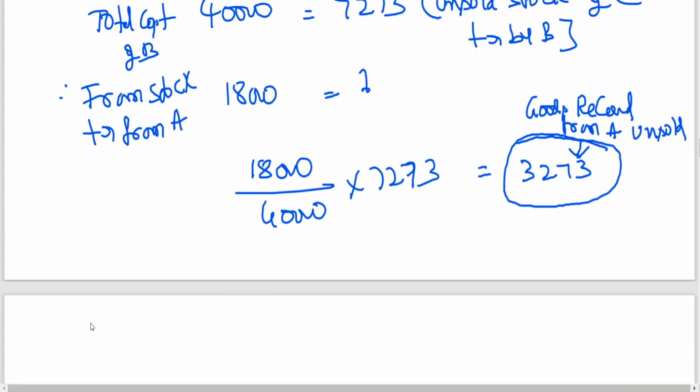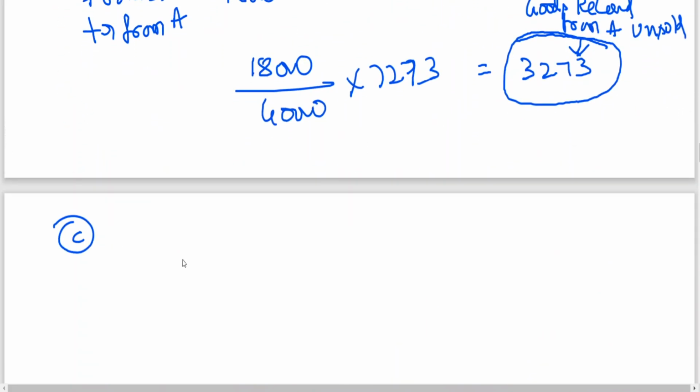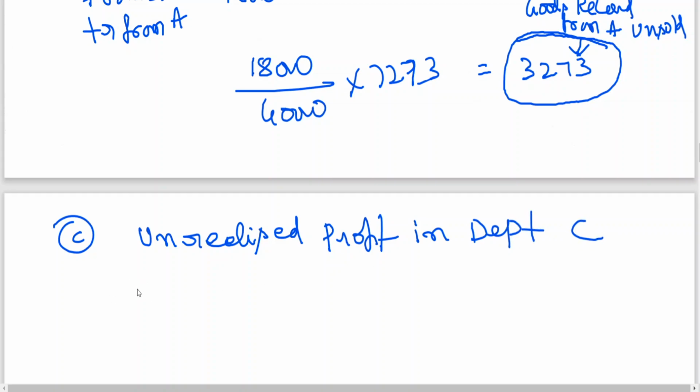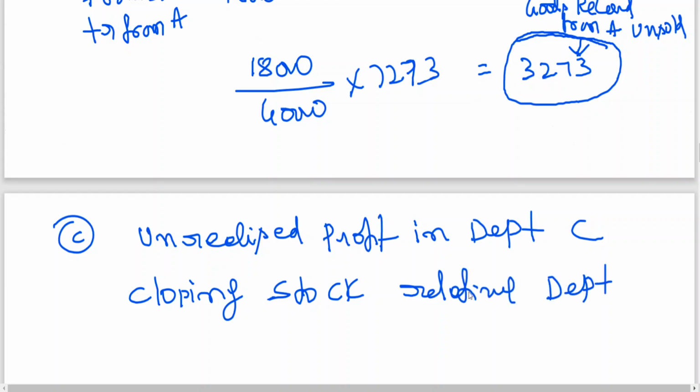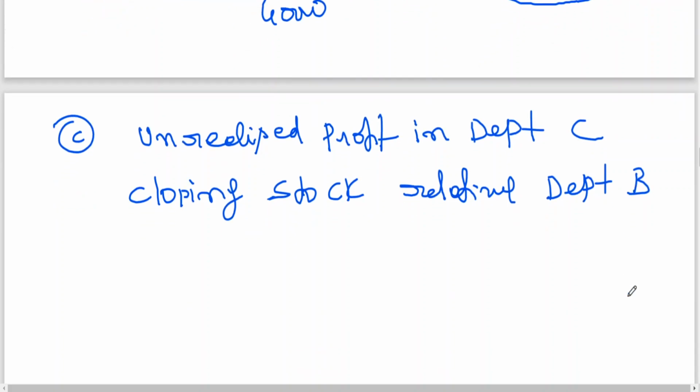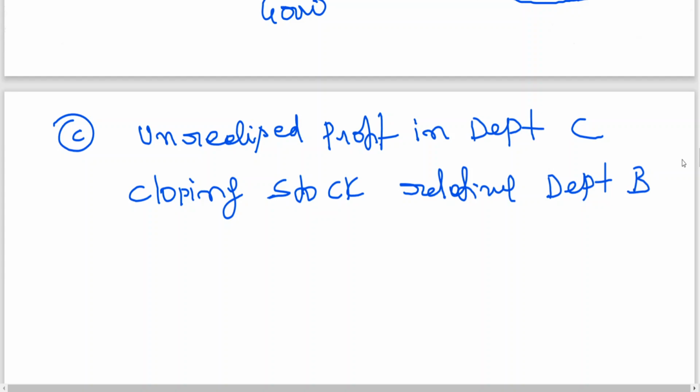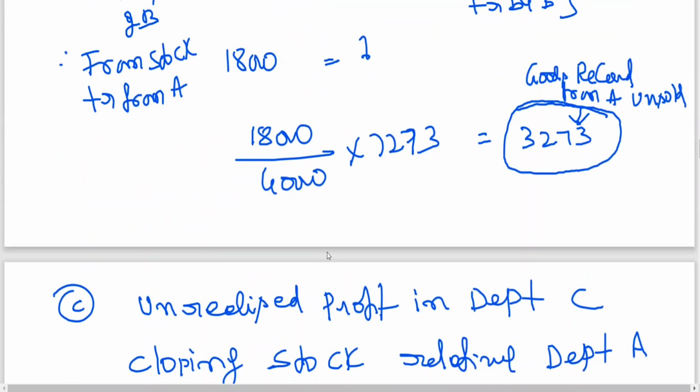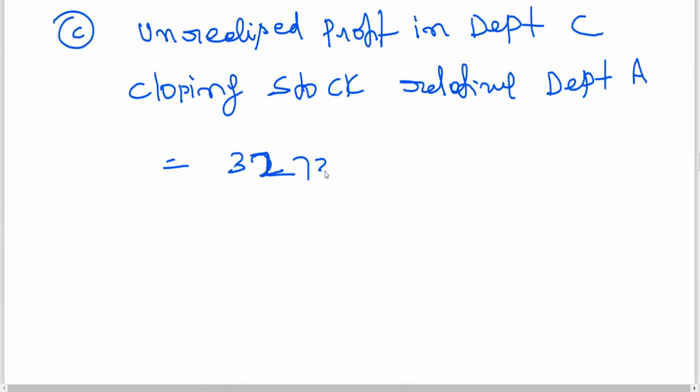So therefore, fourth point: unrealized profit in department C closing stock relating to department A is equal to 3,273 into 1 by 3.